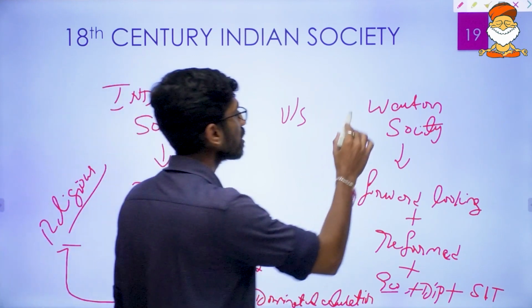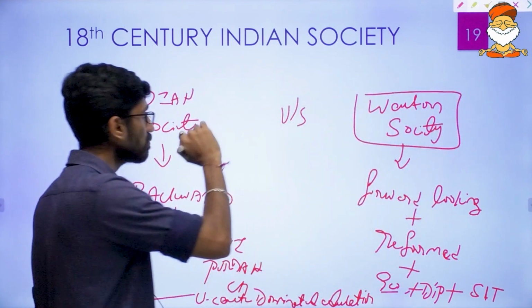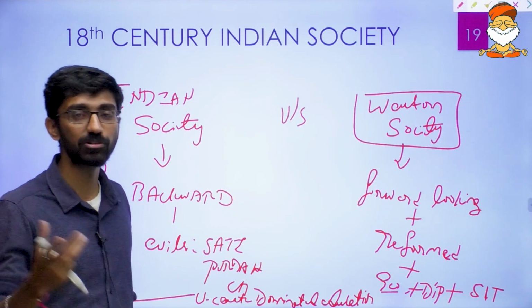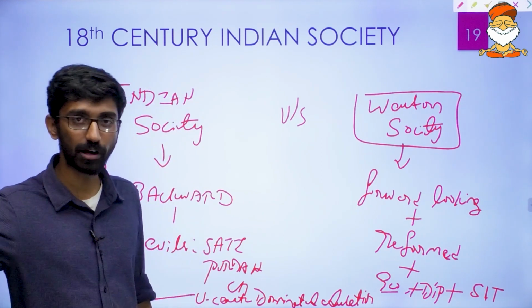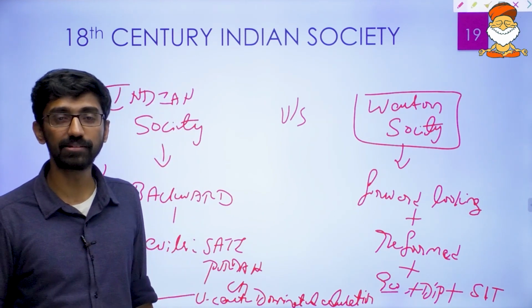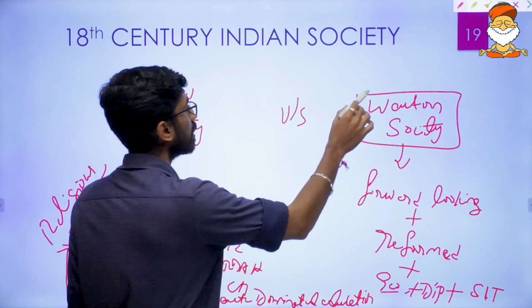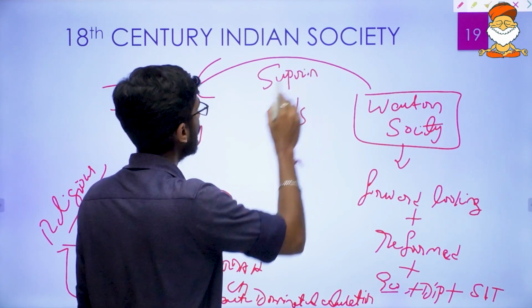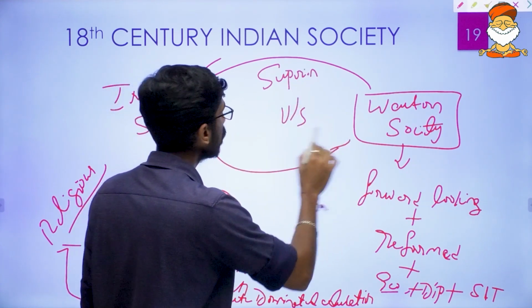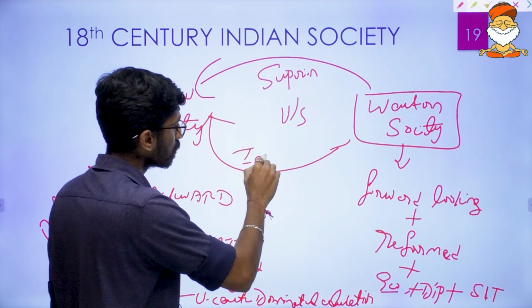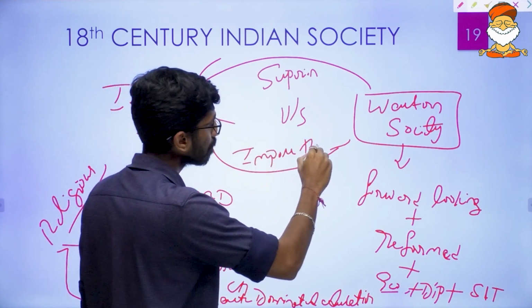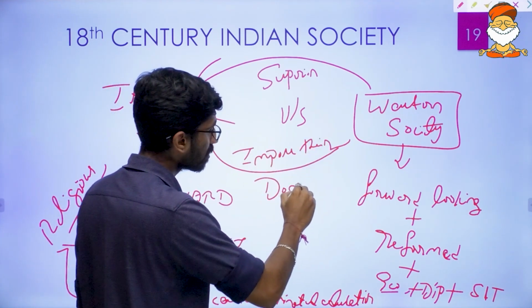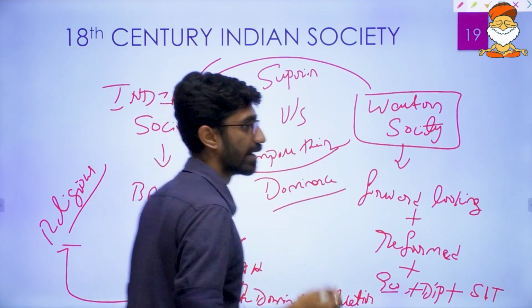Now, when Western society came into touch with Indian society, especially from the 16th century with the coming of the Europeans, by the 16th, 17th and 18th centuries they thought their society was superior to Indian society, and that they could impose their dominance on Indians.